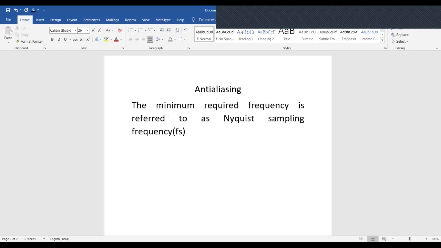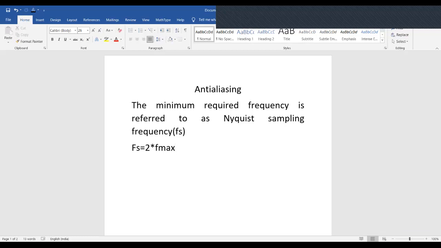Now we write Fs is equal to 2 into Fmax. Fmax is the maximum amount of frequency. So this can be stated as that our sampling interval should be no larger than half the cycle interval. This maximum required sampling interval is called Nyquist sampling interval.